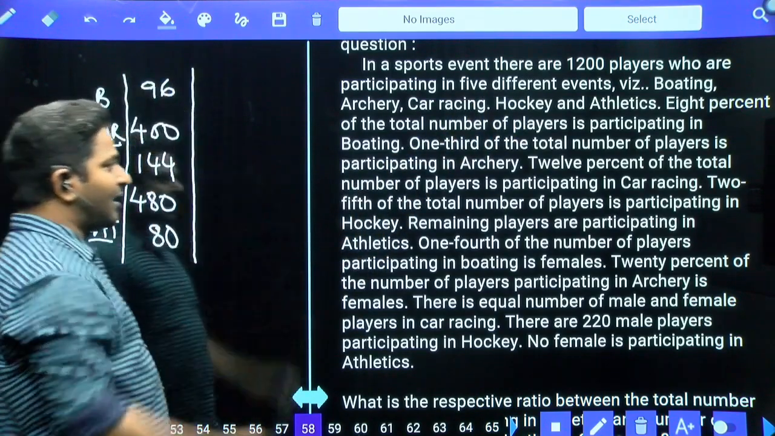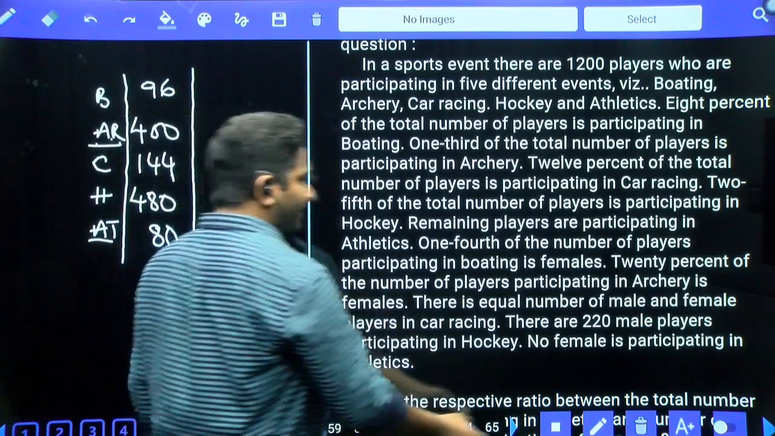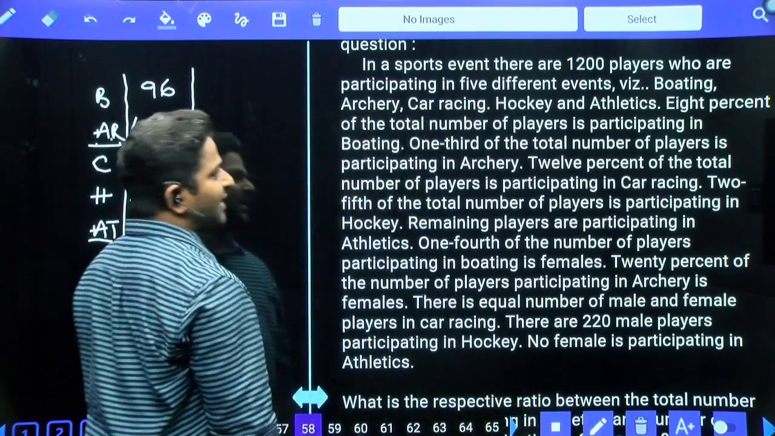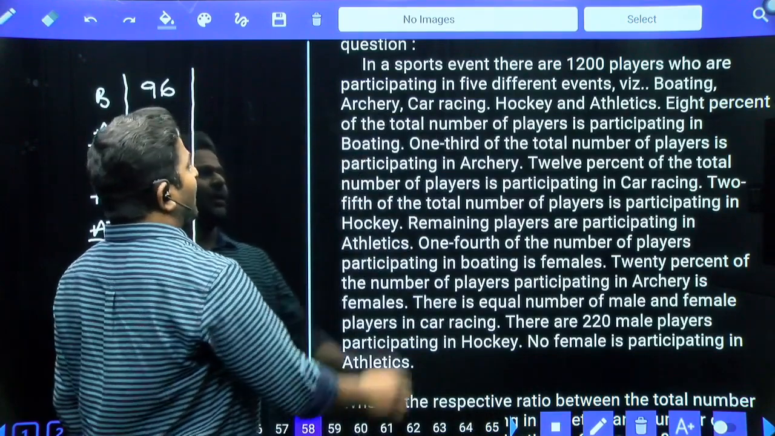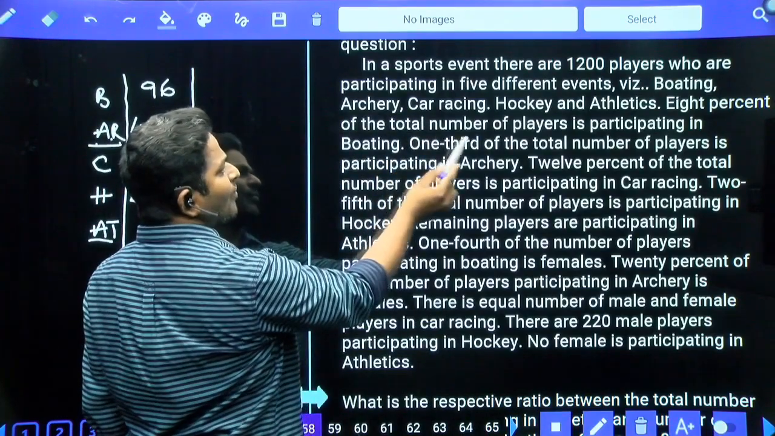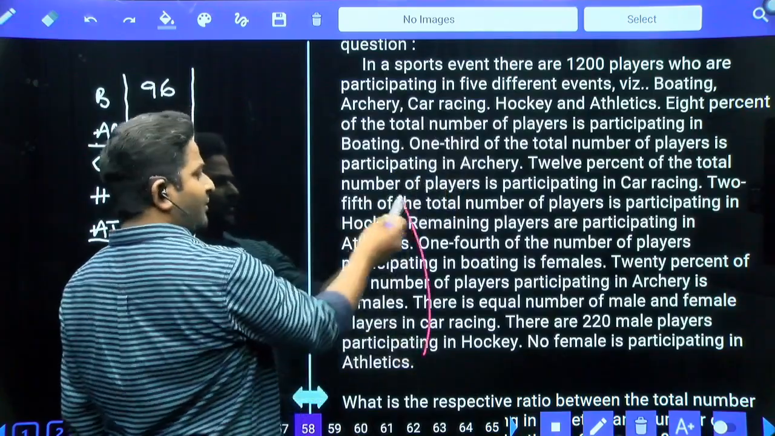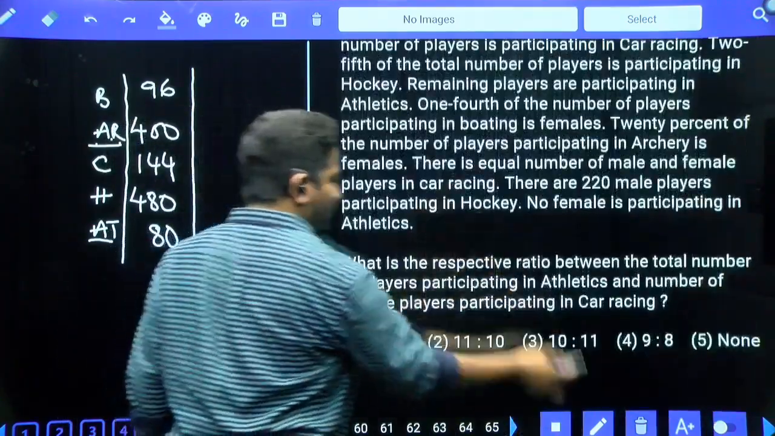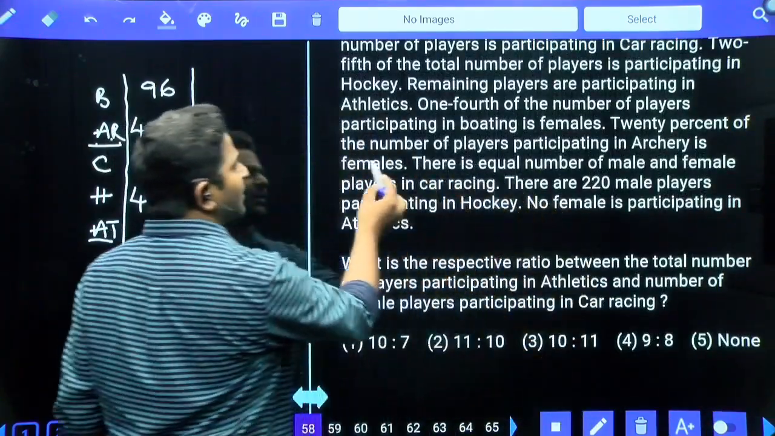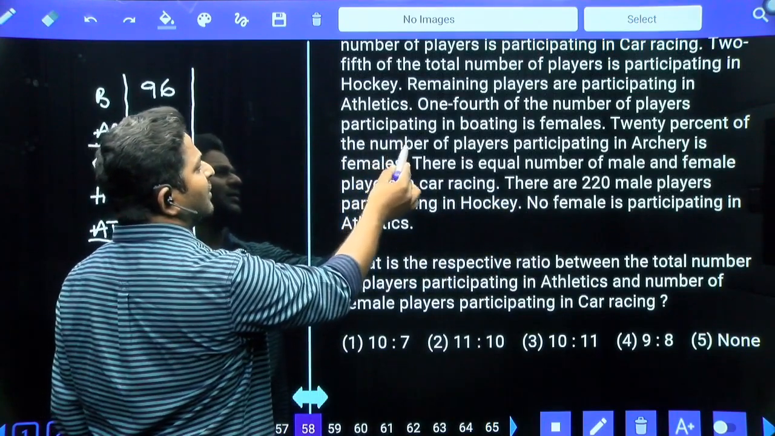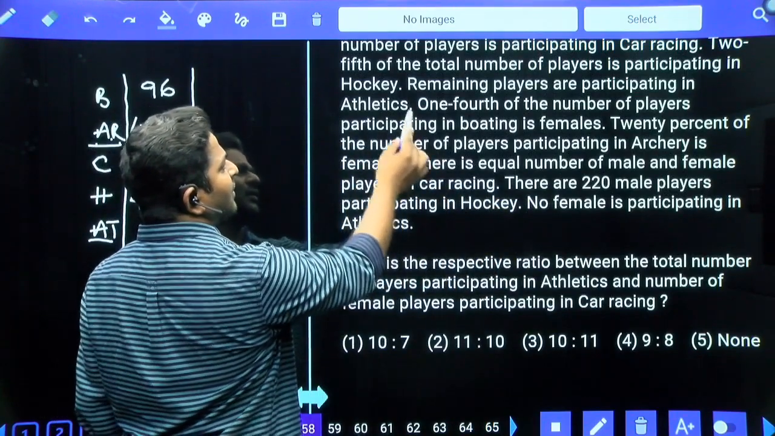Yes, now we have data. But still there is something else. Still there is something else. What is that? Here, where are we? Right.